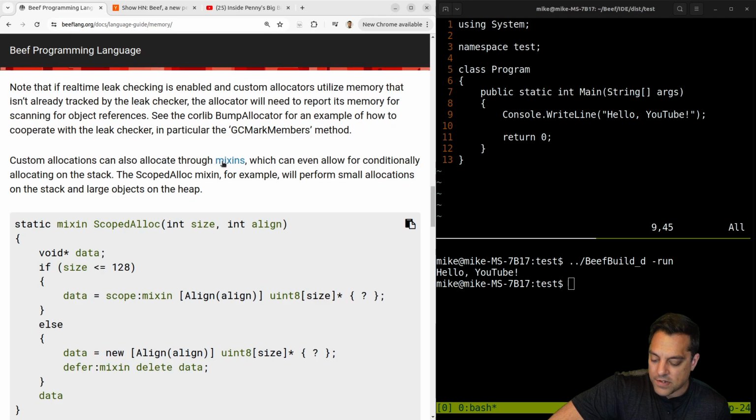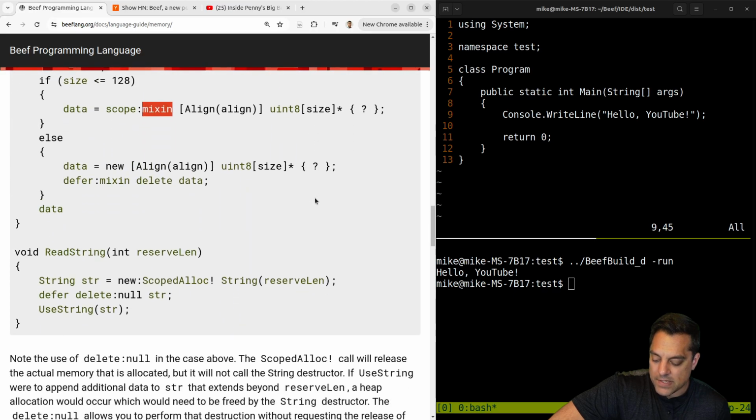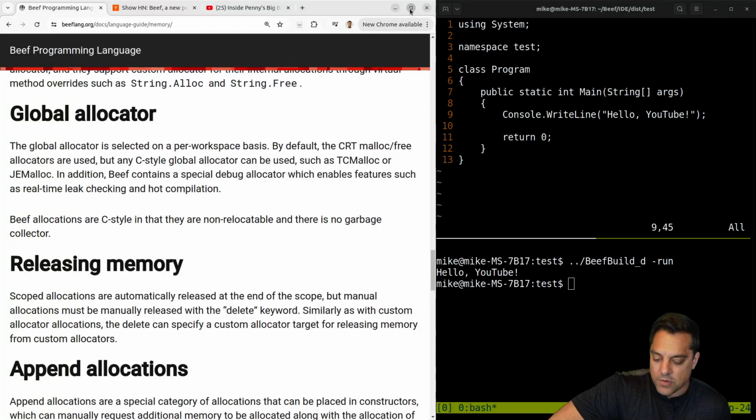Okay, custom allocators can also allocate mix-ins. I love mix-ins. Got to see if it's working the same way as I understand them in D, though. Okay. So you've got a lot of really powerful features here.